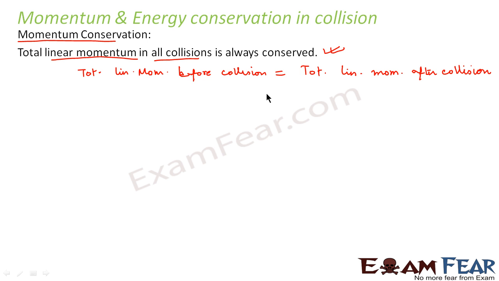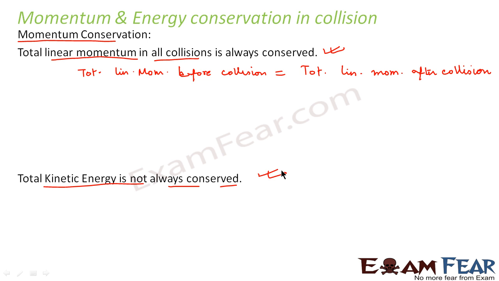This is a universal truth: the total linear momentum in all types of collision is always conserved. Now what about the energy? The total kinetic energy in collision is not always conserved. Sometimes the total kinetic energy is conserved, but sometimes it is not. These are the two statements we made about momentum and kinetic energy conservation.